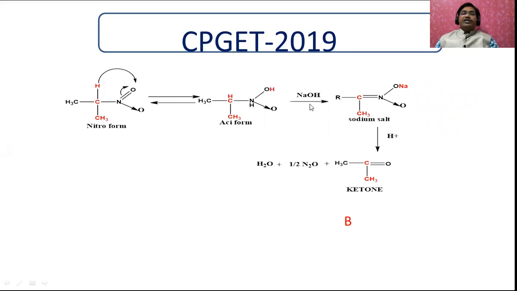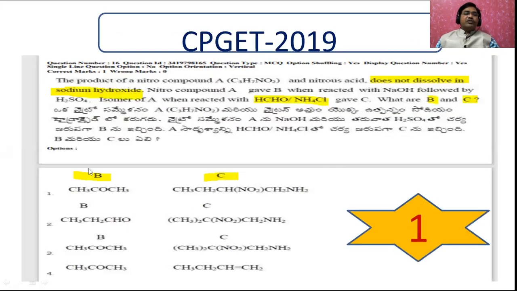And here, whenever it is treated with sodium hydroxide followed by acidification, you will get a ketone, that is going to be acetone, and B is the acetone. Okay, now let us go for the isomer of A. This isomer of compound A, when treated with formaldehyde and ammonium chloride, gave C. And let us see this one.